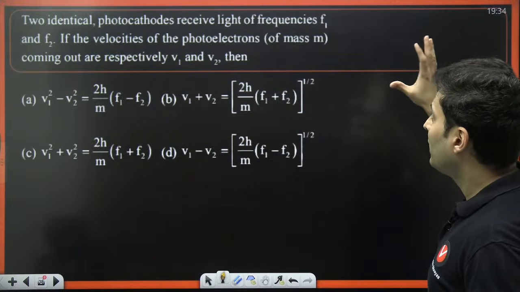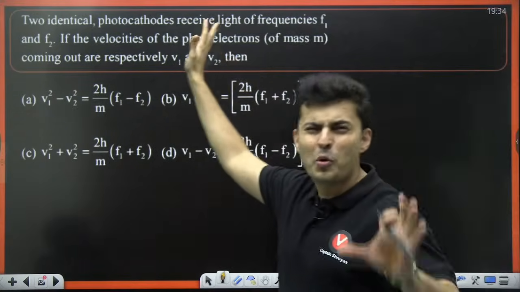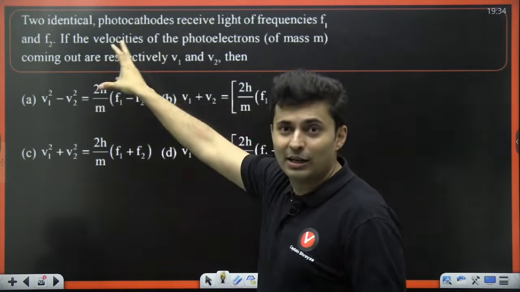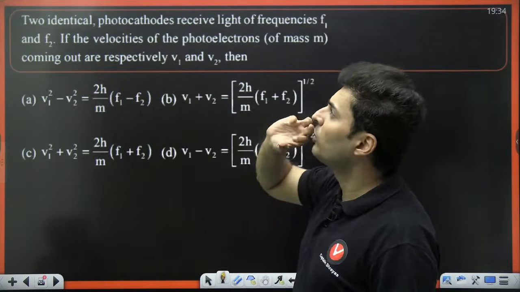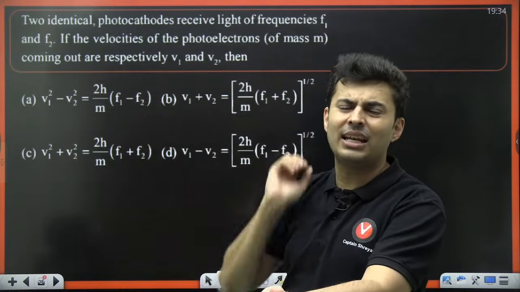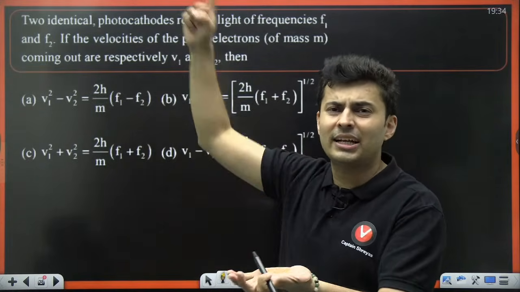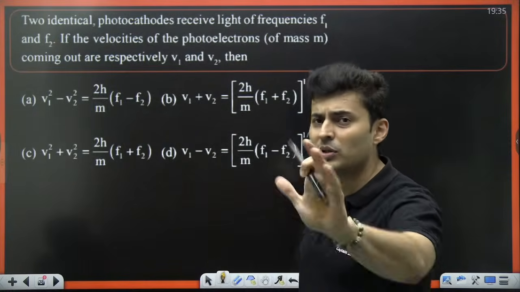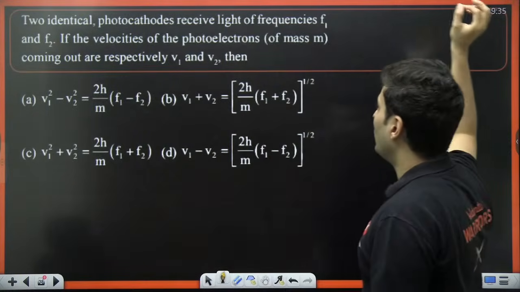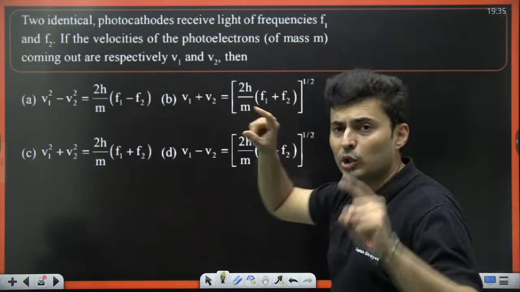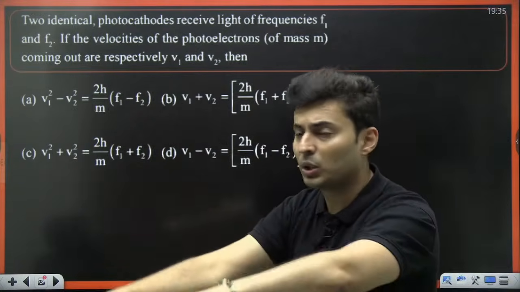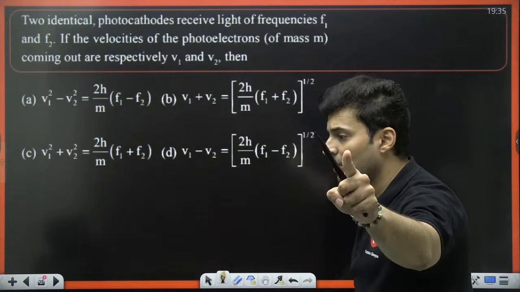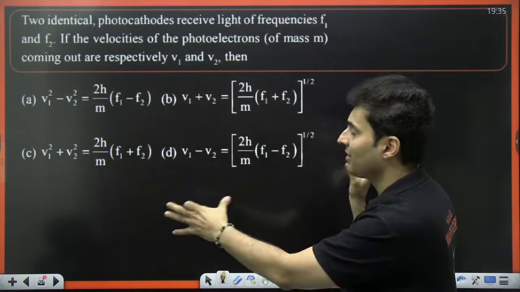So two photocathodes, meaning two metallic surfaces. Don't get boggled by this complicated word, photocathode. So what is this photocathode? It's just a metallic surface on which the light falls. Electrons come out because electrons are ejected. That's why it is called cathode. Photo because light is falling. So don't brainstorm over that. Okay. F1 and F2 are the two lights falling onto it. Speeds are V1 and V2. The question is, what is the correct relationship?